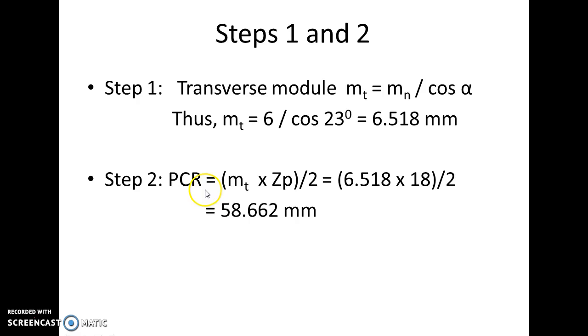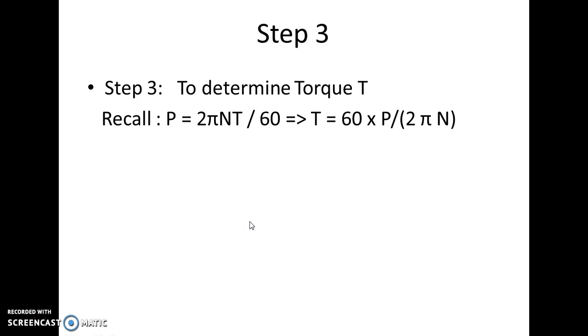Pitch circle radius is transverse module into number of teeth on pinion upon 2. Now the numerator is actually pitch circle diameter, PCD, and we divide by 2 so that we can arrive at PCR. So substituting the above values, we get 58.662 mm.